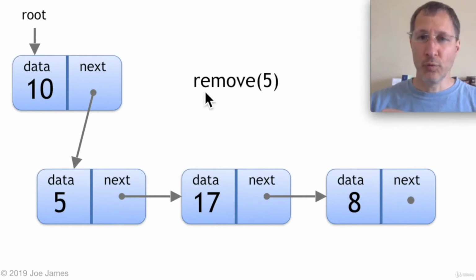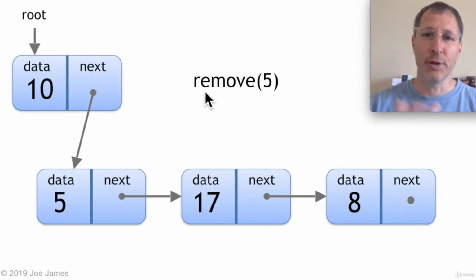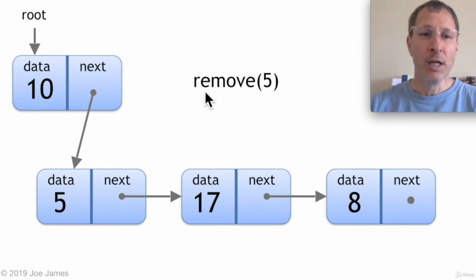Next, we want to try and remove a number. So let's try and remove 5. Obviously, if we try to remove a number like 200 and it's not in this linked list, then we'll get back either a false or a None or an error or something.